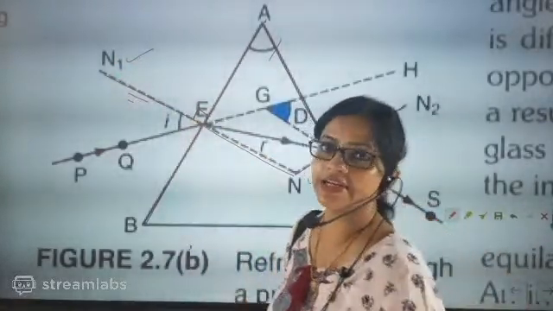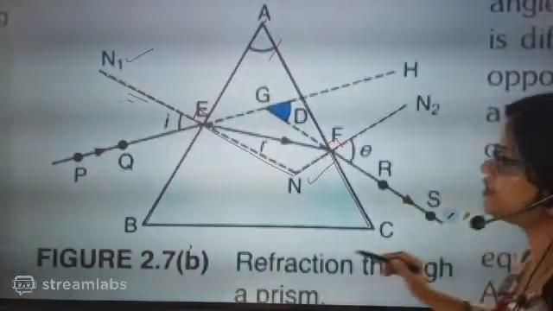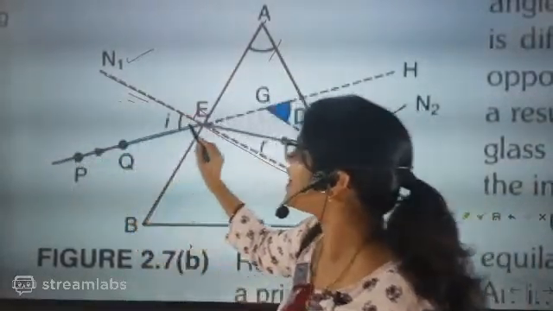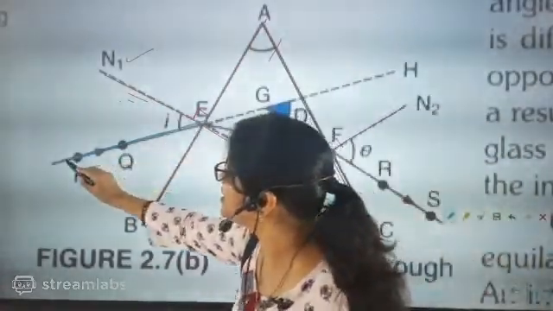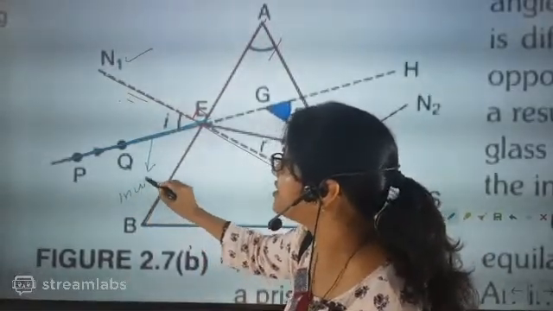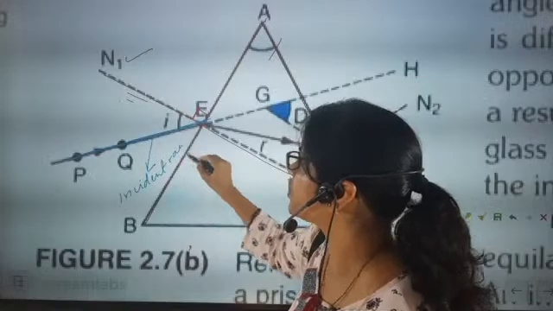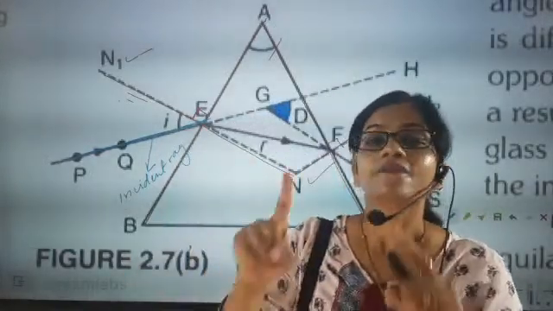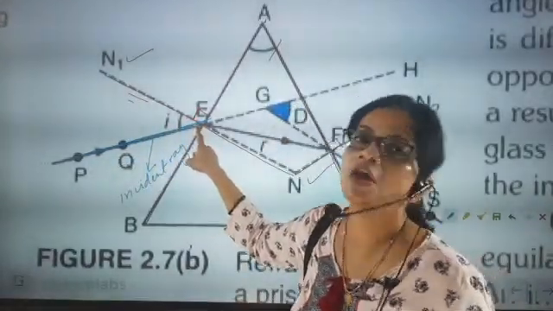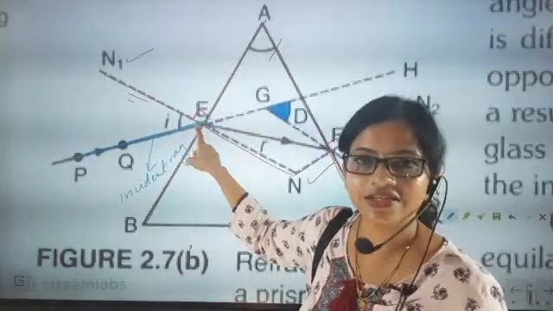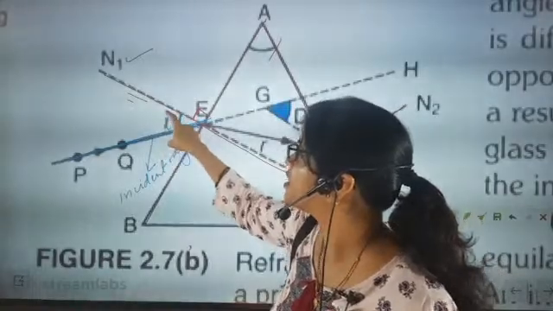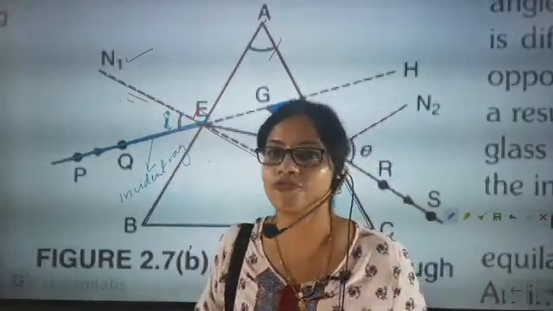Now let the light enter. So we are going to allow the light to enter. This is exactly the light which is entering. Once the light enters, PQ will become the incident ray. Incident ray means the ray which is going to strike the refracting surface. The incident ray along with the normal makes the angle of incidence. So beta, this is exactly called the angle of incidence.